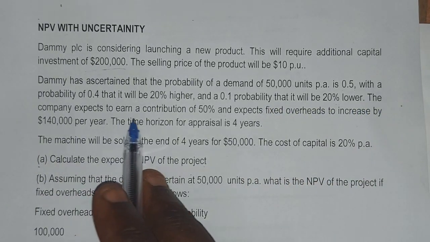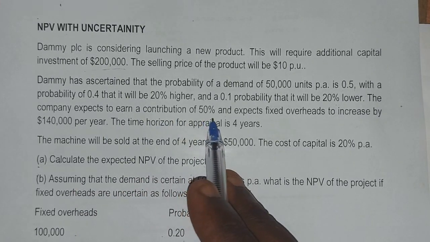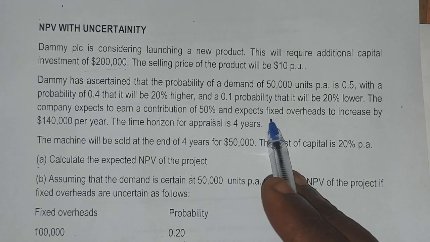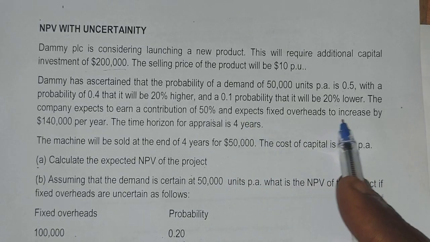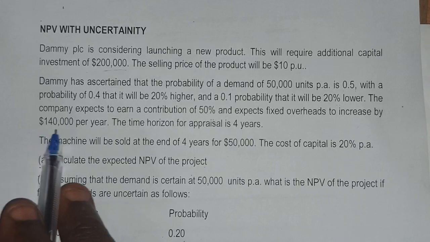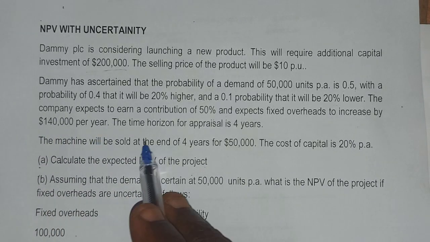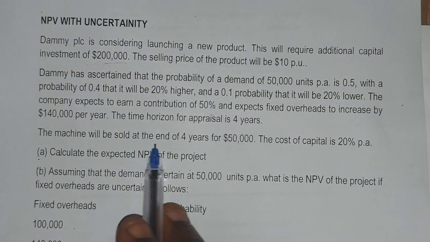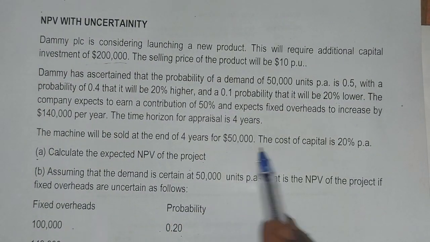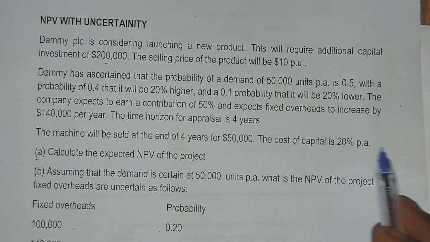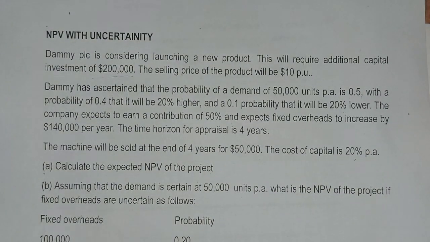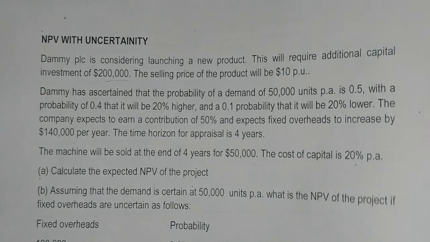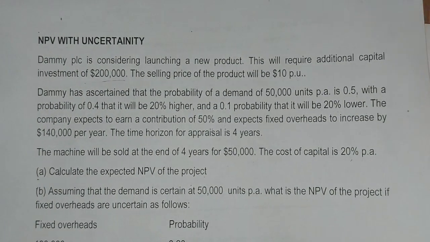The company expects to earn a contribution of 50% and expects fixed overhead to increase by 140,000 per year. The time horizon for appraisal is 4 years. The machine will be sold at the end of 4 years for 50,000. The cost of capital is 20% per annum. Okay, now we need workings here. We need short workings before the presentation.